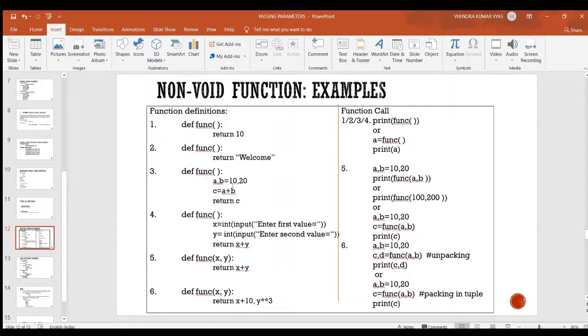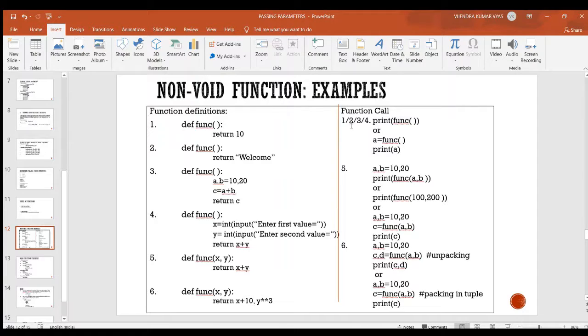In the third function definition it is adding 2 values and assigning the result to a third variable, and this variable is returned by the function. And in the fourth function definition we are taking the values from the user in x and y, and this expression is returned by the function.